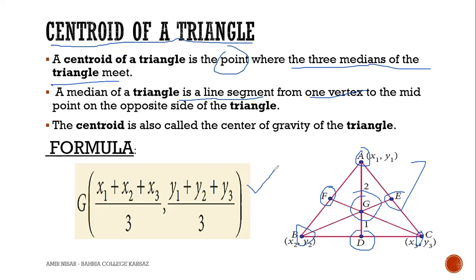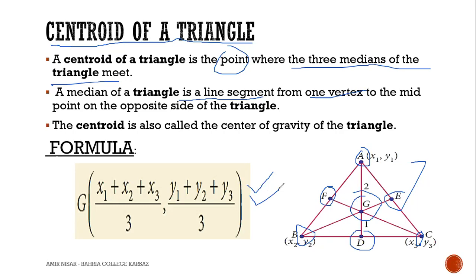Okay, Mujir is saying he got the concept. The x component of the centroid is x1 plus x2 plus x3 divided by 3, and y1 plus y2 plus y3 divided by 3. You will have to memorize this formula. I'm moving on to the next slide.